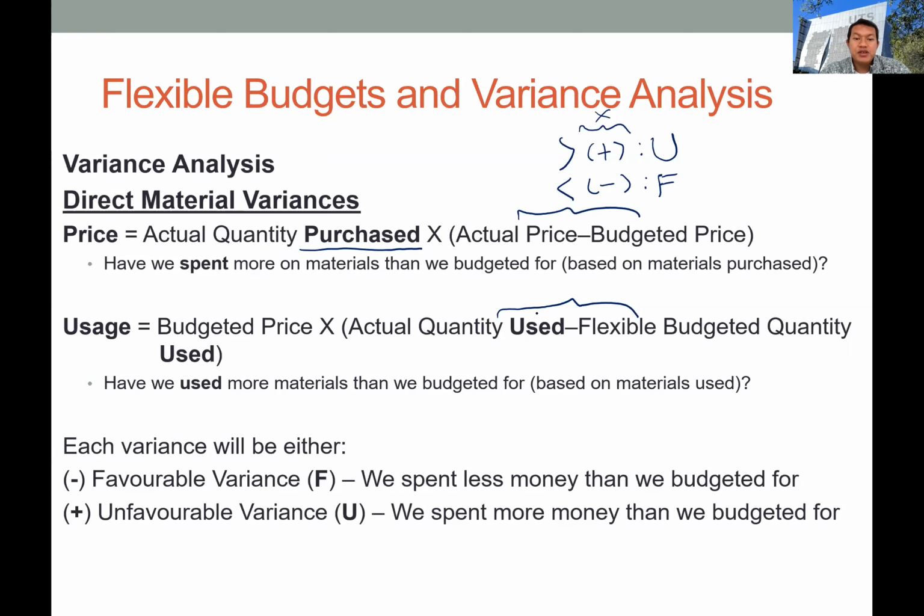So we take the difference between the actual quantity and the flexible budget quantity. If the actual quantity is smaller than the flexible budget quantity, it means that the company consumes less materials in their production activities. You will get a negative sign for this variance, but it simply means that the company is more efficient than initially targeted. So this will be a favorable variance.